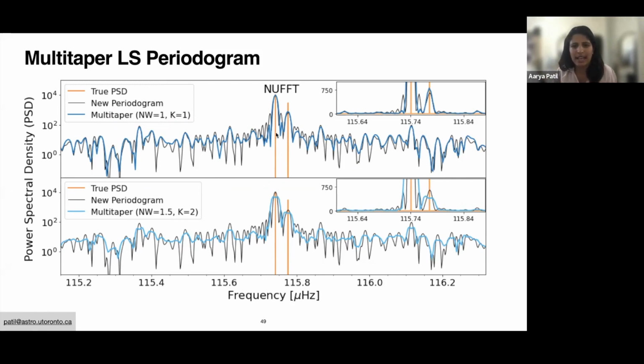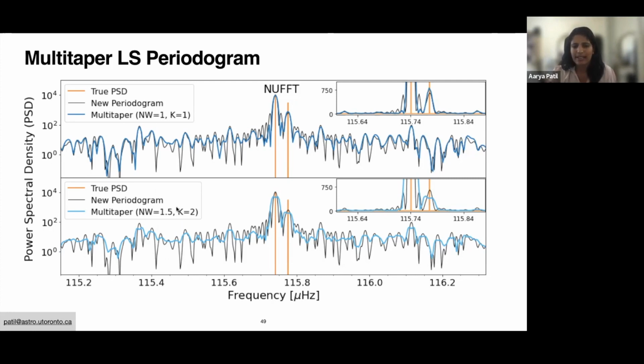And you can see that the Lomb-Scargle had a lot of spectral leakage, same as the NUFFT periodogram here in black. But when we taper this, the leakage actually reduces quite significantly. So here you can see in blue that the little bump has gone down, and you can see that in the linear scale as well.